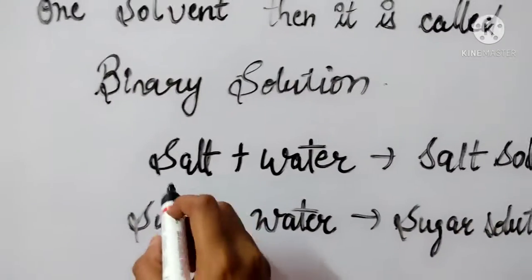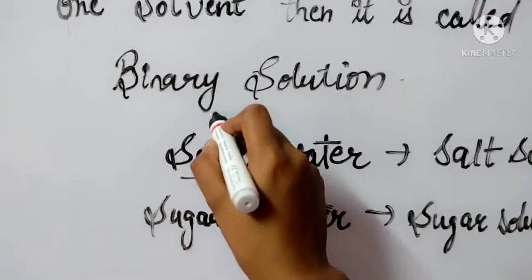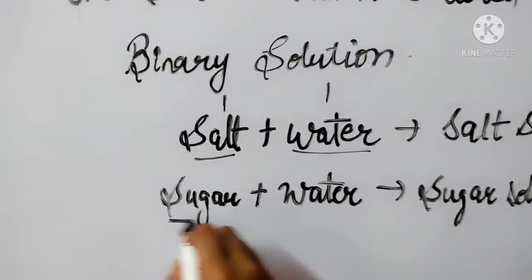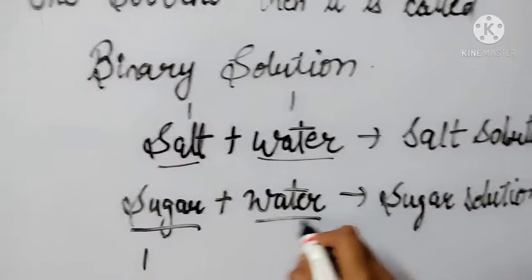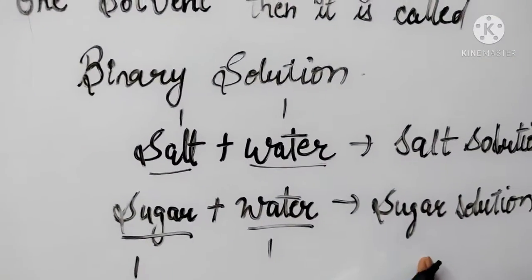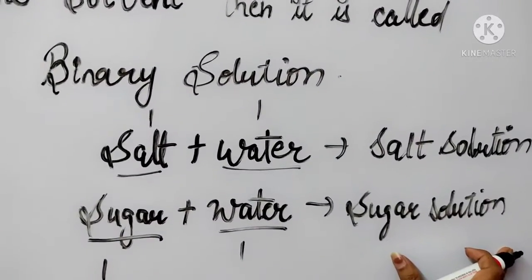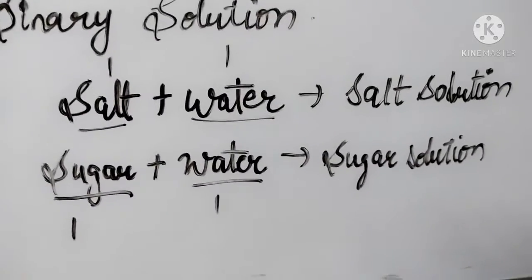In both of these, solute is one and solvent is also one, so they are called binary solutions.